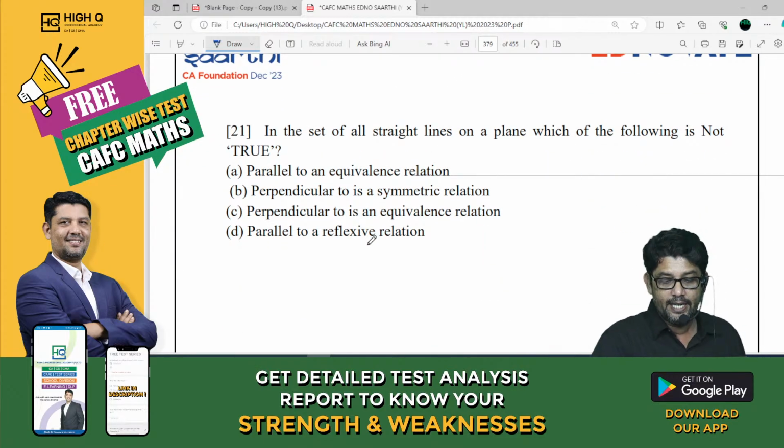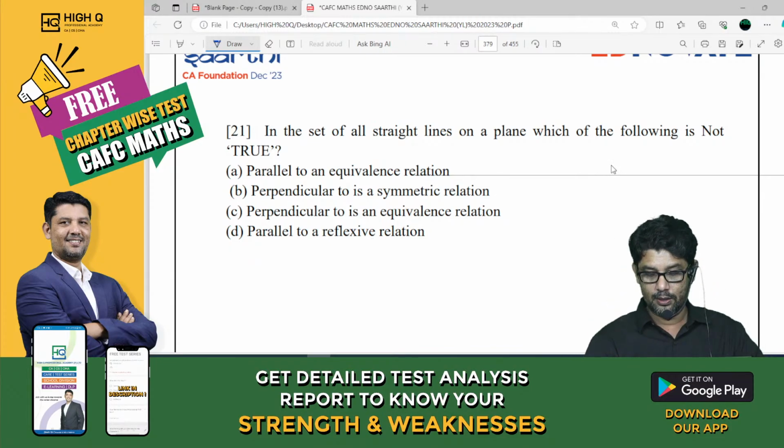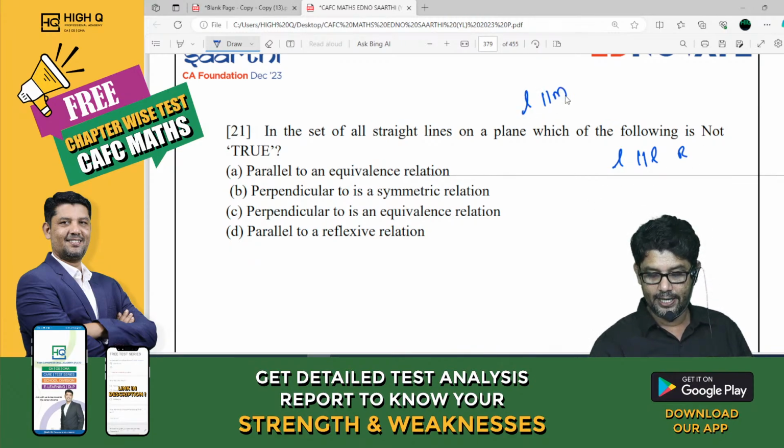Now, in the set of all straight lines on a plane, which of the following is not true? Parallel to is an equivalence relation. Let me check. Line L parallel to line L. Can we say that? Yes, sir. So, therefore, reflexive. Line L parallel to line M. So, can we say line M is parallel to line L? Yes, sir. So, symmetry. If line L is parallel to line M, parallel to line N, is line L parallel to line N? So, therefore, it is transitive.